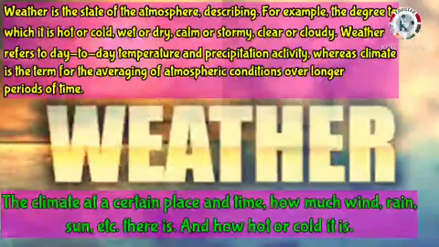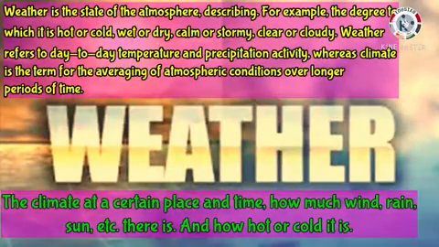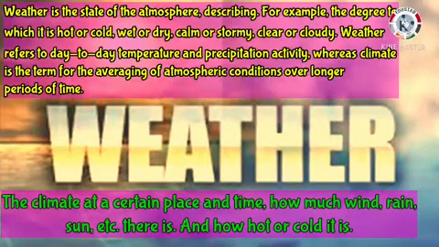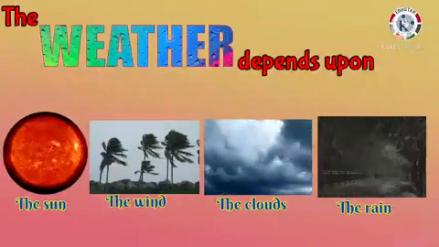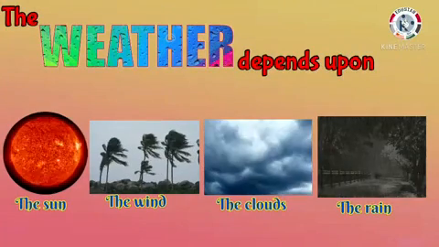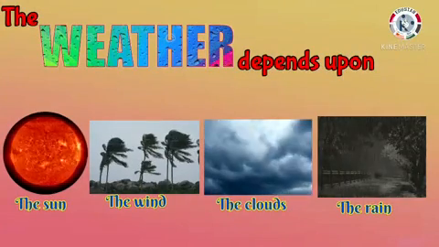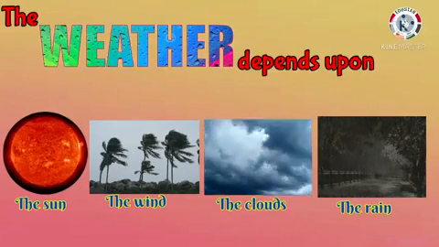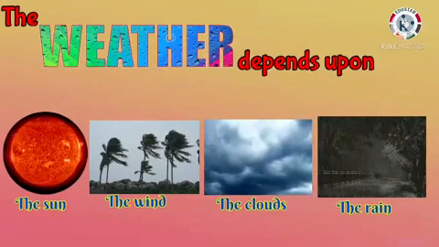It can change several times in a day and be hot, windy, cold and rainy all in a single day. That is, the state of changing conditions of the atmosphere at a given place is called weather. Now tell me, what factors does the weather depend upon? The weather depends upon the sun, the wind, the cloud and the rain. Let us see about these factors one by one.